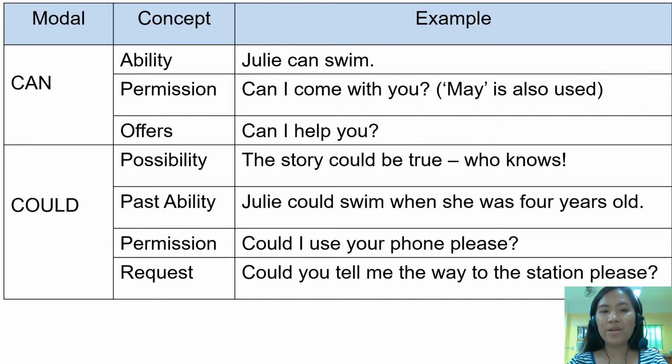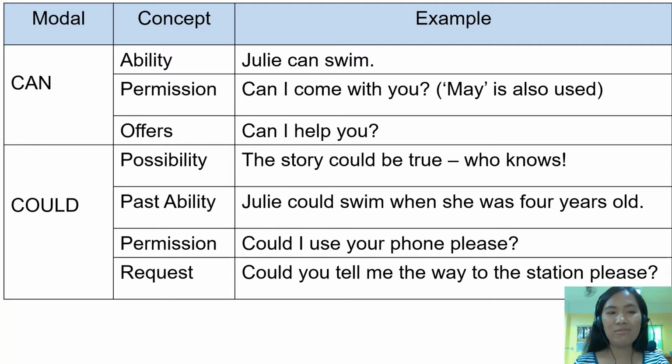The first one is possibility. When we say possibility, we use could to show something is possible but not certain. For example, the story could be true. Who knows? So it means that it is possible that it is true or not.